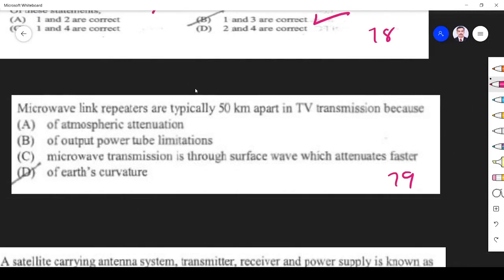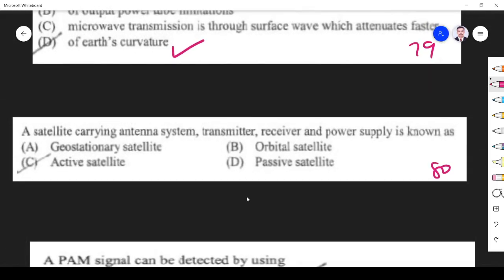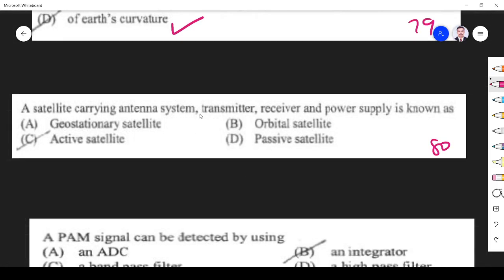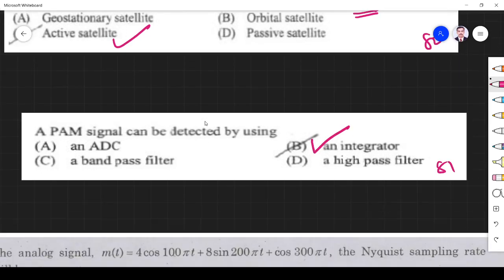Next question. Microwave link repeaters are typically 50 km apart in a TV station. What is the reason? Because of the earth's curvature. Otherwise, we will lose line-of-sight communication. Next, a satellite carrying an antenna system, transmitter, receiver and power supply is known as an active satellite, since it takes power supply. If it takes nothing, simply transmitter and receiver, it is a passive satellite. Next, a PAM signal is detected by an integrator. That is a very important question, please remember.